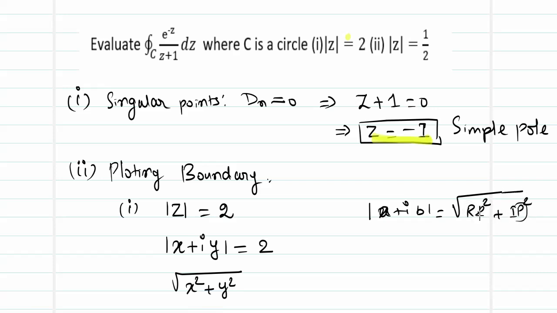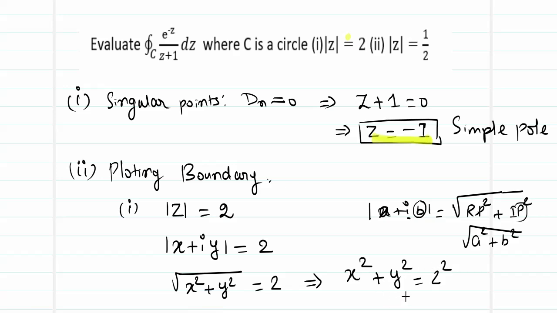When I say imaginary part, it is the number attached along with i and not with i itself. So it is a square plus b square, the whole square root. So now root over x square plus y square is equal to 2. So from over here, what I do is I square on both sides to get x square plus y square equal to 2 square.